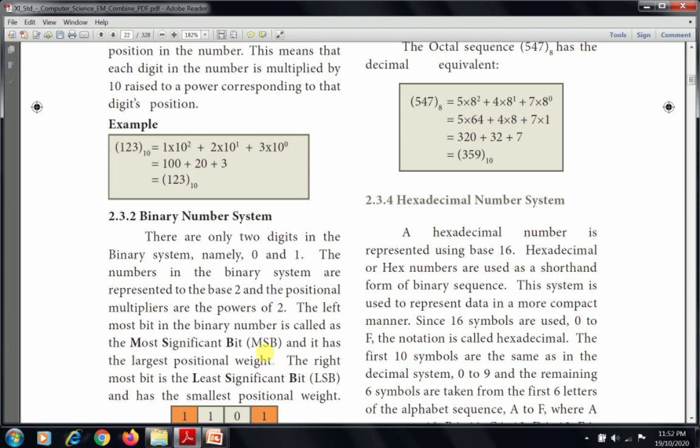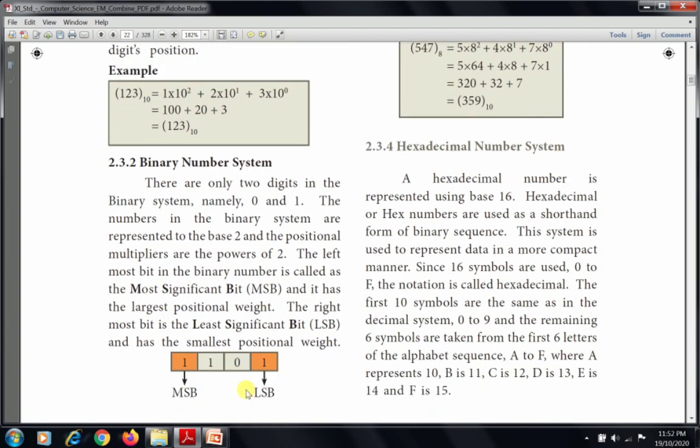The leftmost bit in the binary number is called MSB, that is called as most significant bit, and has the largest positional weight. The rightmost bit is called LSB, that is least significant bit. It has the smallest positional weight. So in our normal number system, when we say ones, tens, hundreds, the ones is the least, and the last one extending onwards is the most.